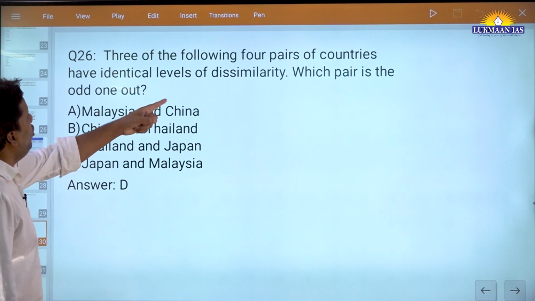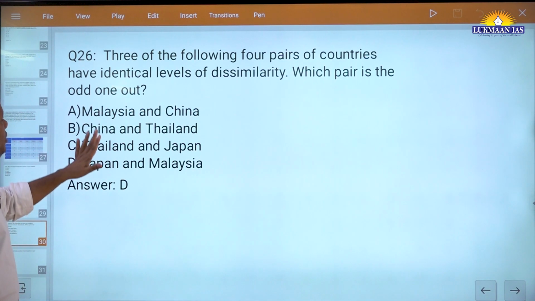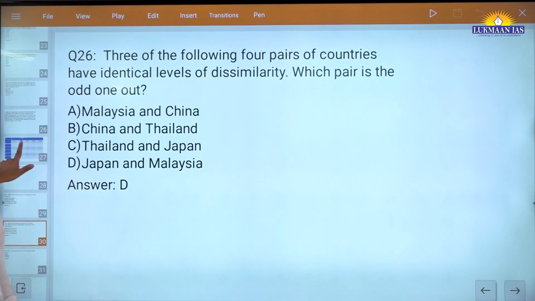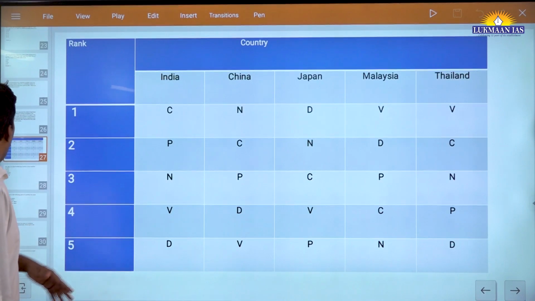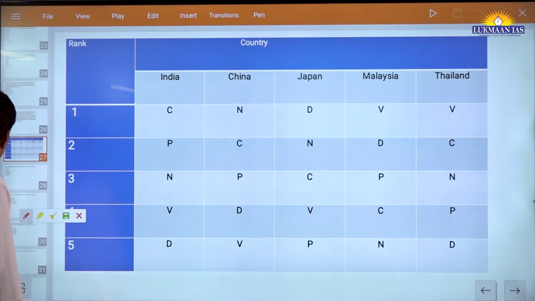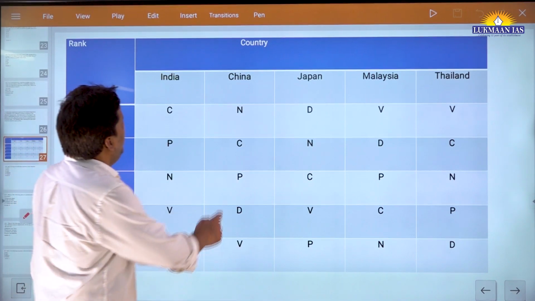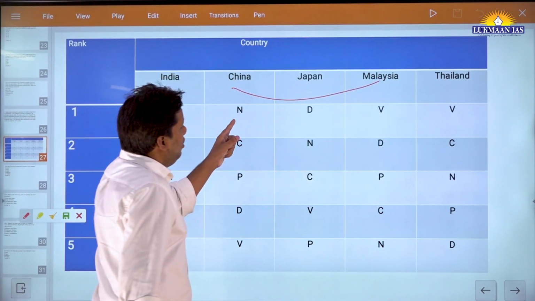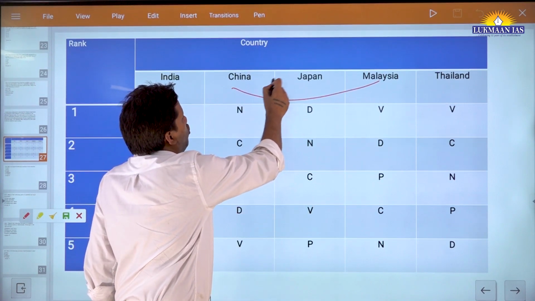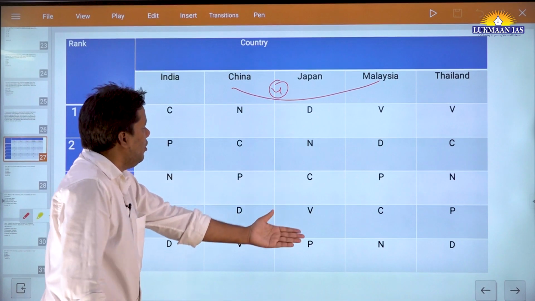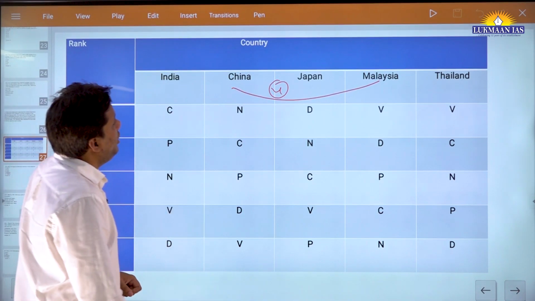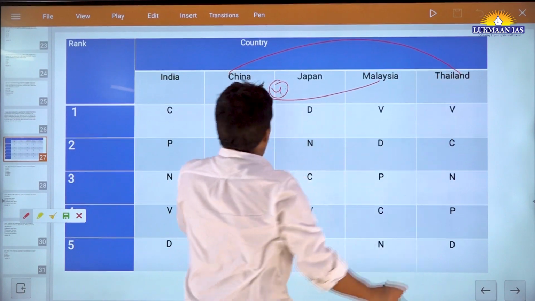Which 3 of the following pairs of countries have identical levels of disability? Which one is the odd man out? So 3 have the same disability. Let me check here. India, and you understand here. You would be able to do that, right? Let me do it for Malaysia and China. Malaysia and China disability level. I will see. Okay, N4. So I will stop here because I got the maximum number. Then next I will see China and Thailand.